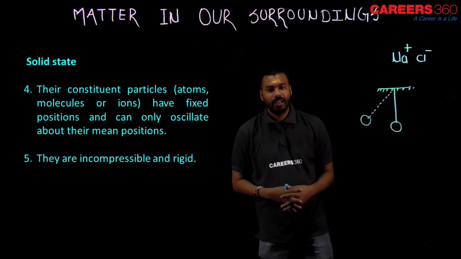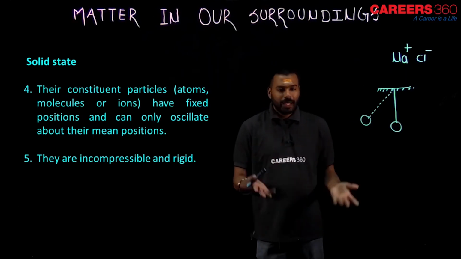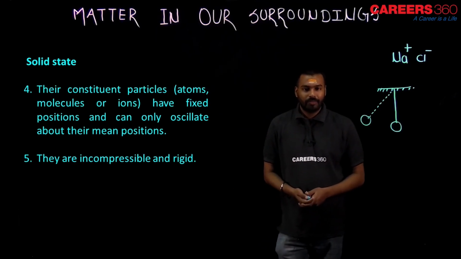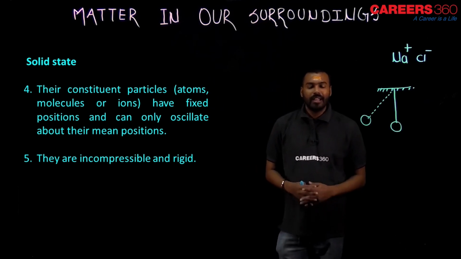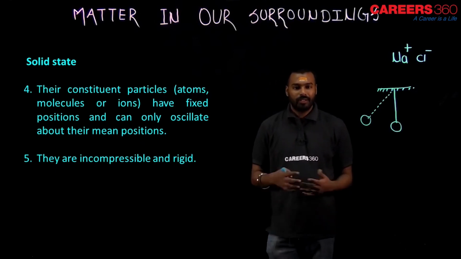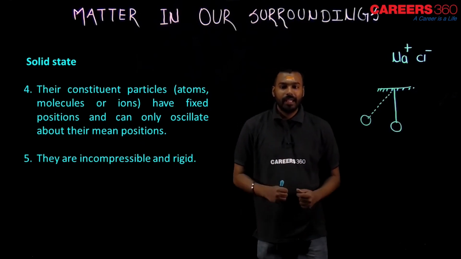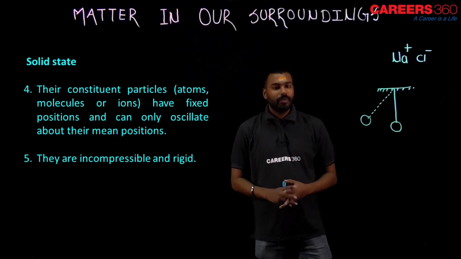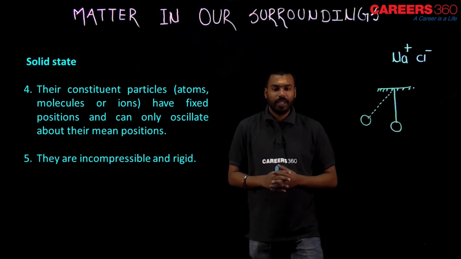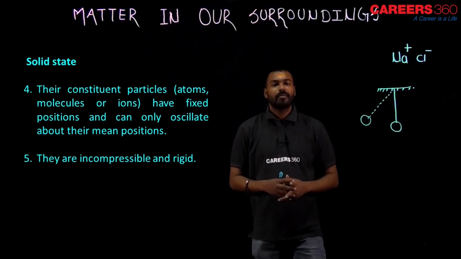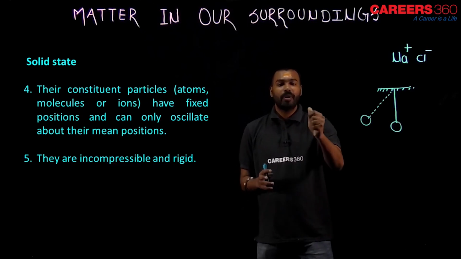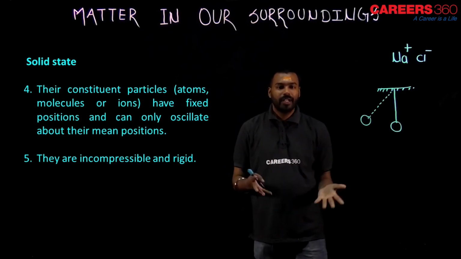What is the meaning of rigid? Rigid means that type of material whose shape you can't change easily. That type of material comes under rigid, and it is incompressible, of course, then only it is rigid. So solids have rigidity, they are incompressible actually, but all solids are not incompressible. See, gases are highly compressible. We can't say that all solids are incompressible, but generally most solid materials are incompressible, means you cannot change the shape after applying some kind of pressure. It's difficult for all solids.